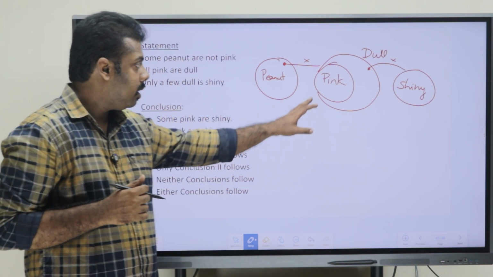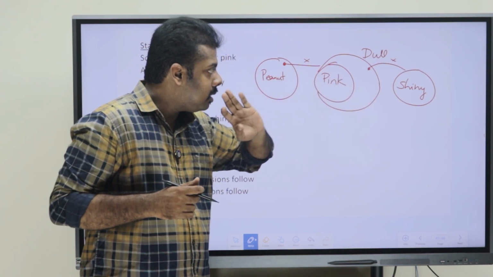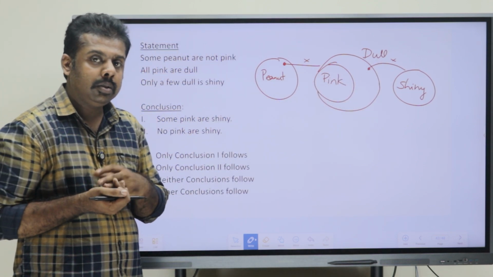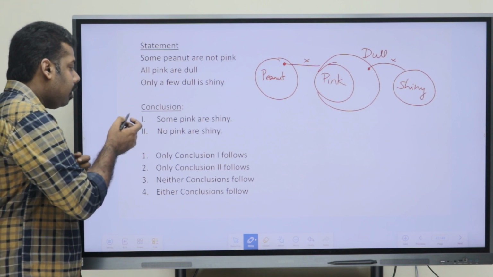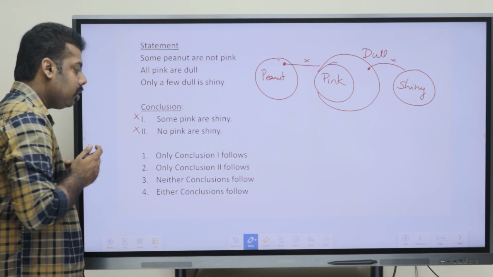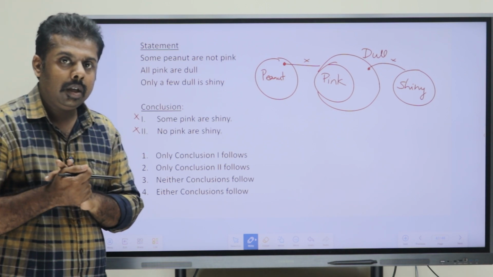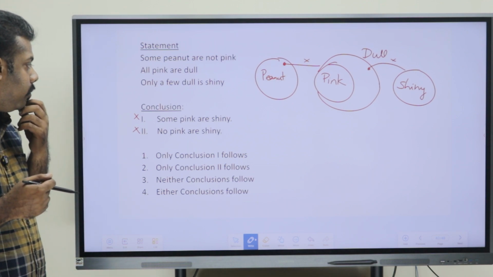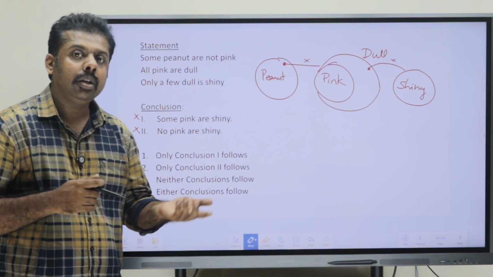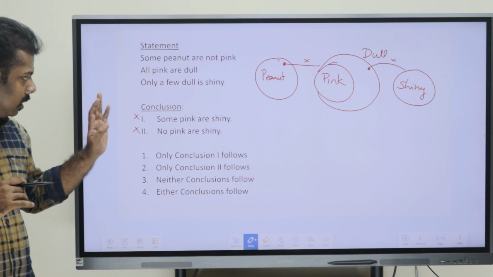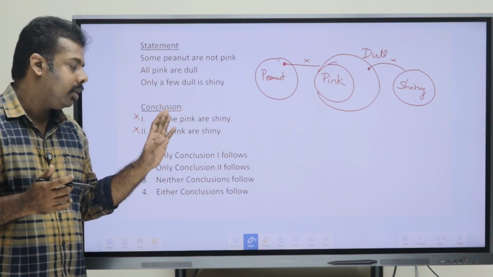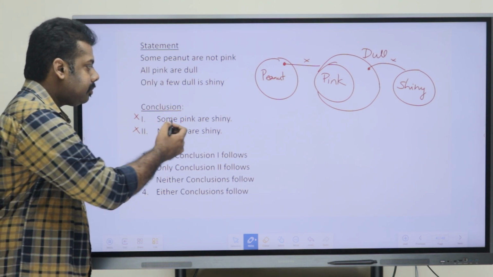We can't say direct relation because pink and shiny are not connected directly. So, every definite conclusion here will be wrong, as we have studied in the previous questions. So, here you can just look for the either or case. The elements are same.